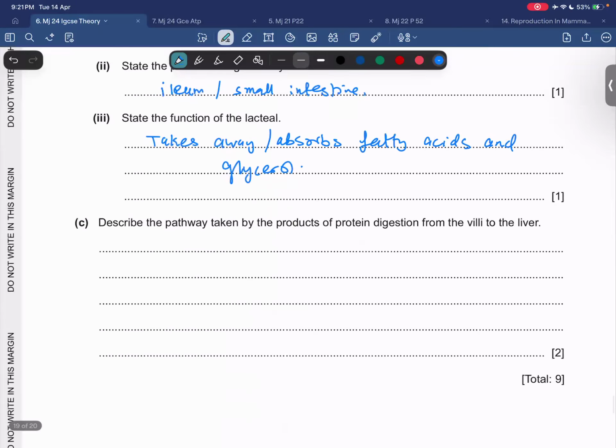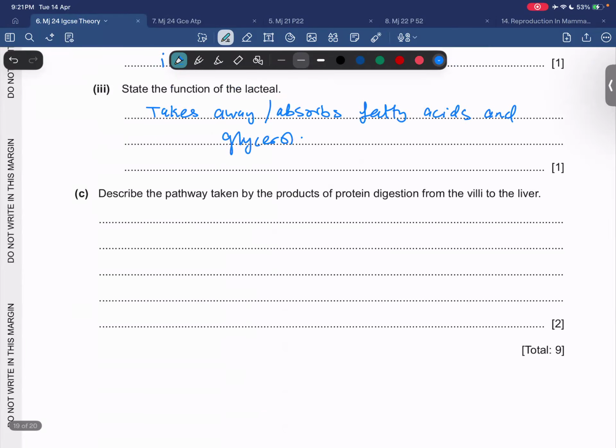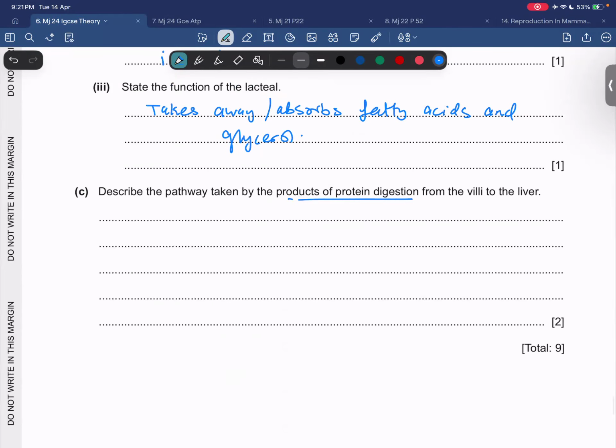very good। अच्छा, describe the pathway taken by the products of protein digestion from the villi to the liver, very easy। ठीक है। अच्छा, what will be the products of protein digestion? They will be what? They will be amino acids। ठीक है जी, तो हम बता देंगे